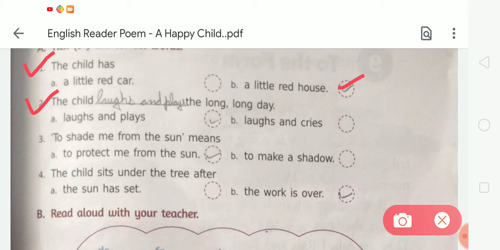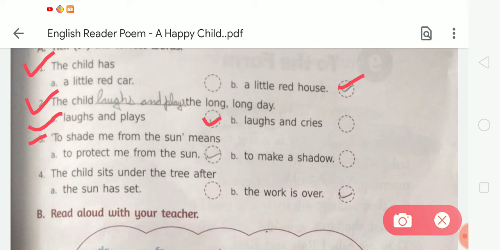Now next, the child has the long day. So what will the child do? Here are two options, laughs and plays and laughs and cries. You know that the child laughs and plays the long day. Okay, so we have to take the option A. Now third, to shade me from the sun.